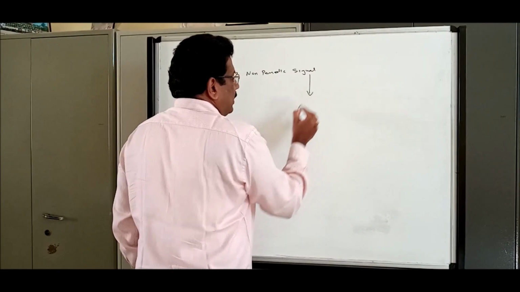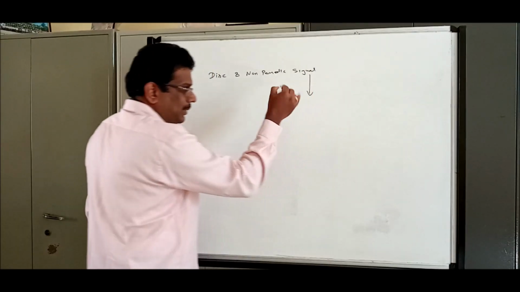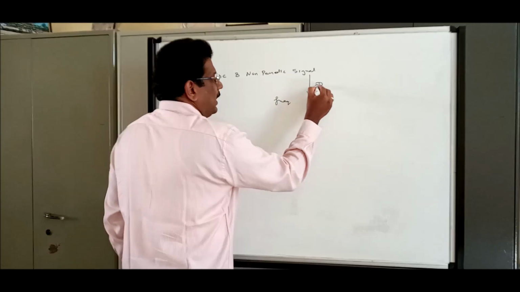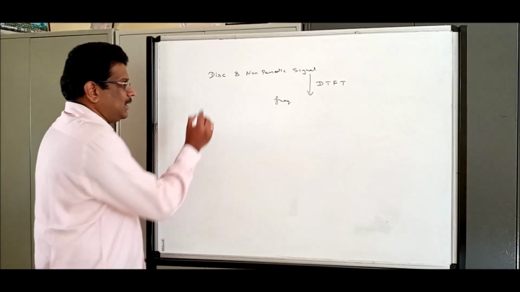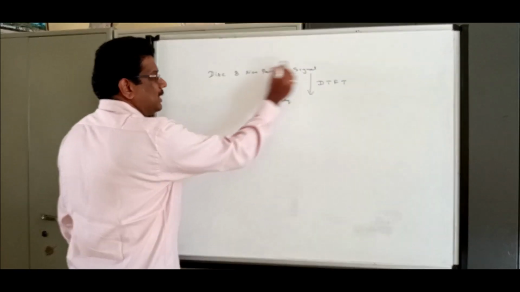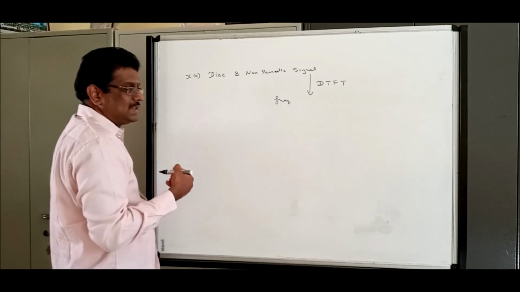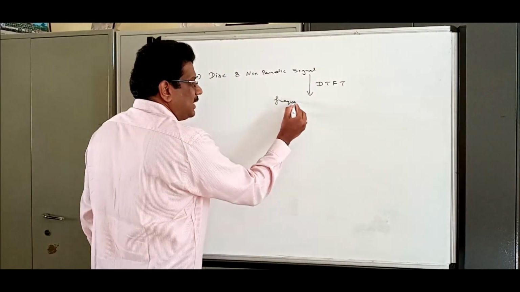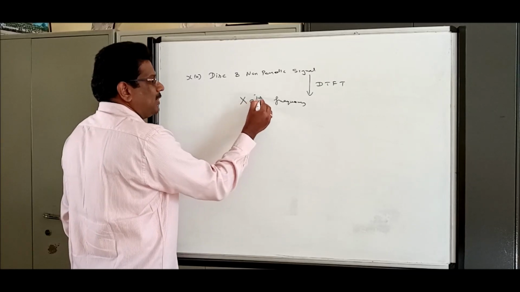If you want to convert to the frequency domain, we need a transform, a formula, that is nothing but the discrete time Fourier transform. Please remember, this is the time domain, represented as x of n. N stands for discrete, and in the frequency domain I am going to represent this as X of e power j omega.